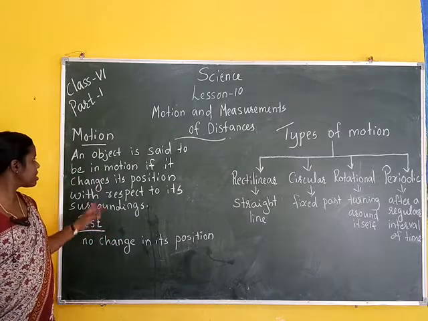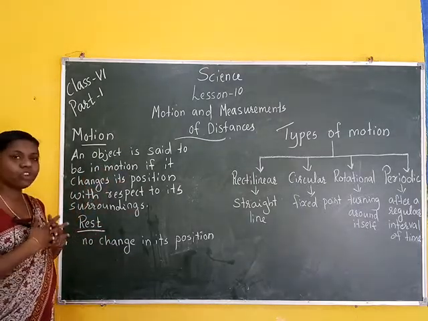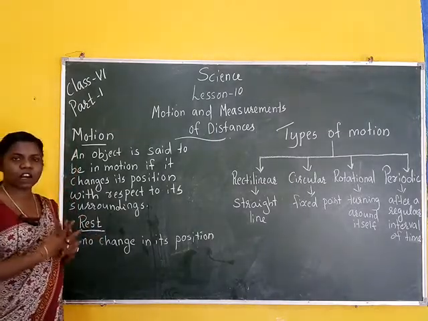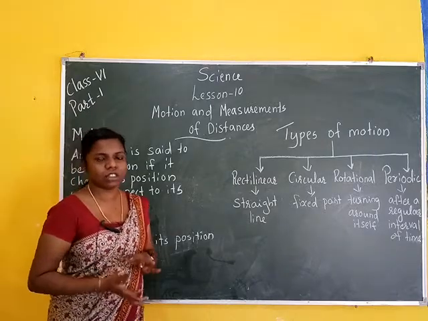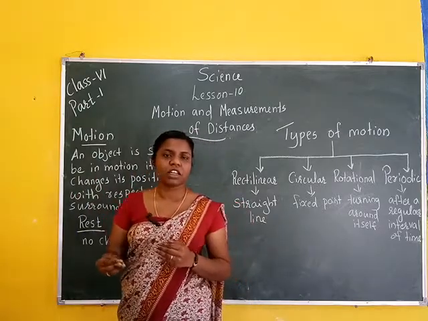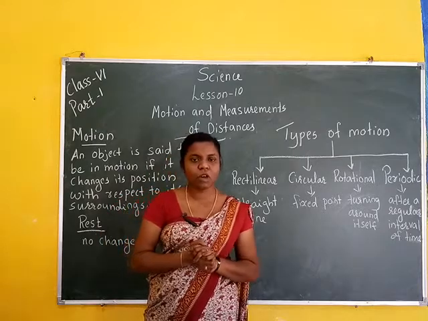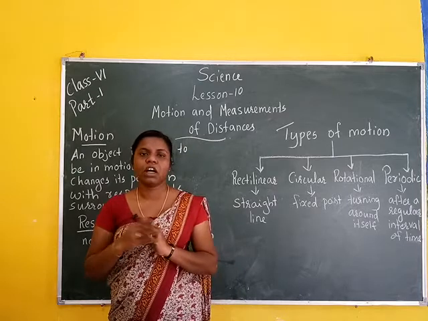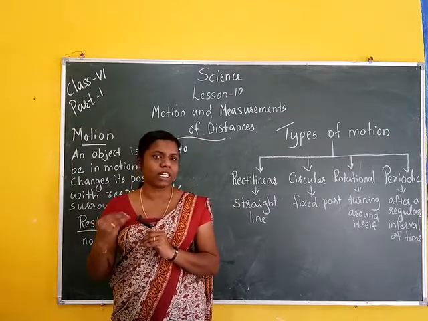Rest means an object is at rest if there is no change in its position with respect to its surroundings. Examples of motion: moving on a bus. Rest position: trees, buildings, clock, etc.